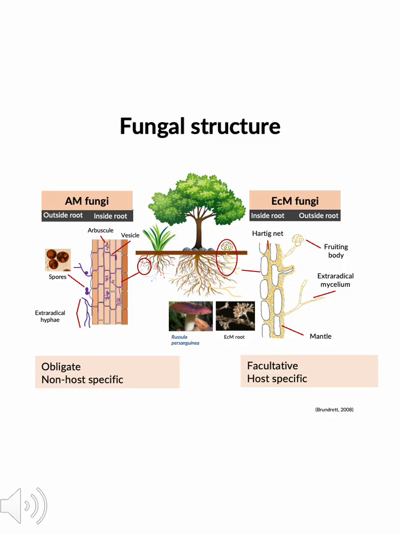As for the structure, arbuscular mycorrhiza and ectomycorrhiza are very distinct. Arbuscular mycorrhiza penetrate root cells to form arbuscules and vesicles to facilitate nutrient exchange inside the root, while ectomycorrhizal fungi stay outside, forming a dense fungal sheath, which we call the mantle, on the root surface and a network, which we call the Hartig net, between root cells, facilitating nutrient exchange without entering the cell.